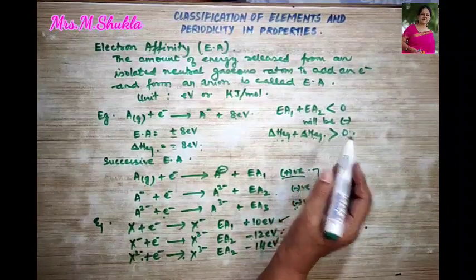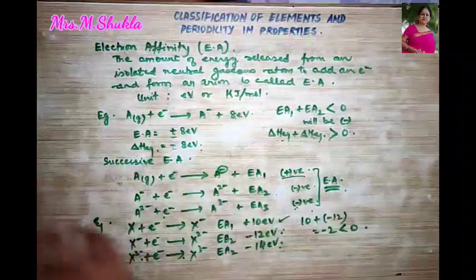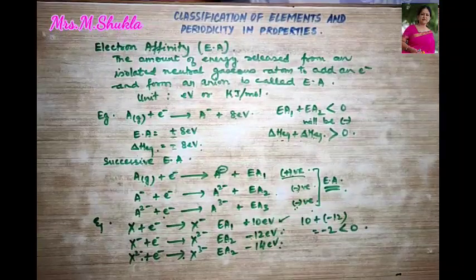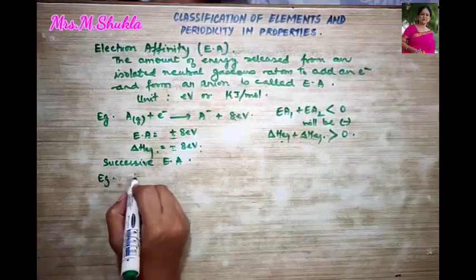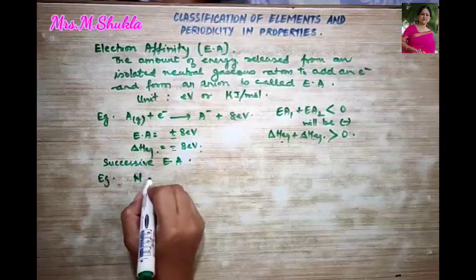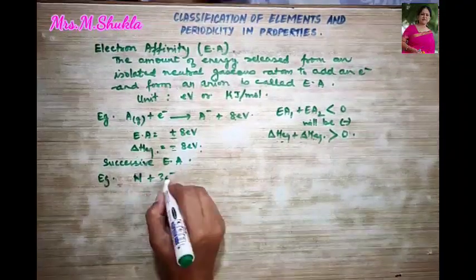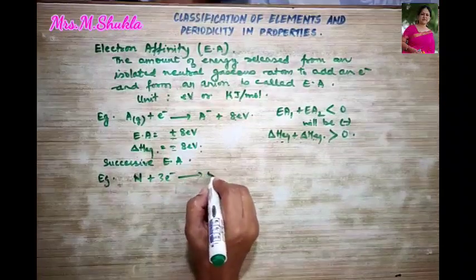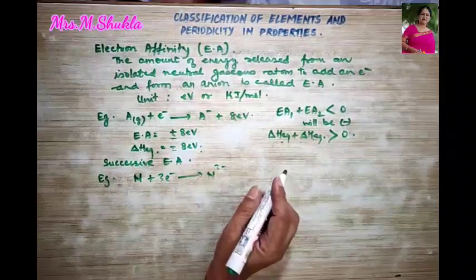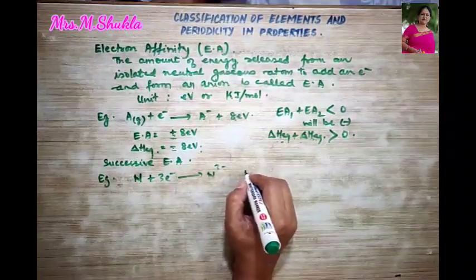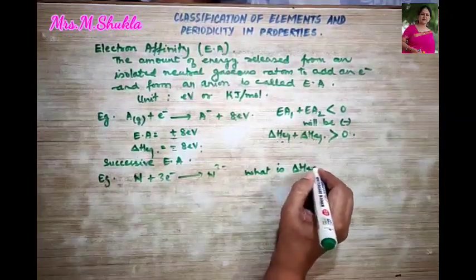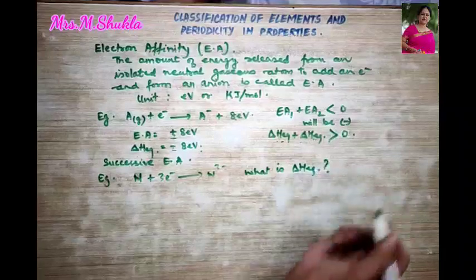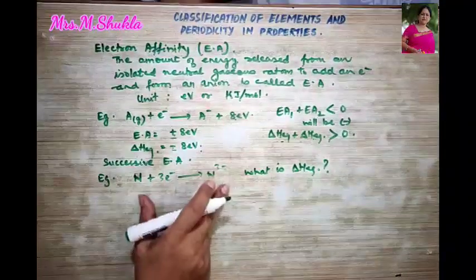Got it? Let's take one more example. Say nitrogen accepts 3 electrons and forms N3 minus. So I ask you, what is the electron gain enthalpy in this reaction?